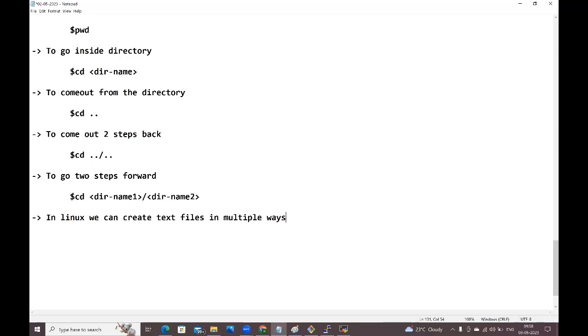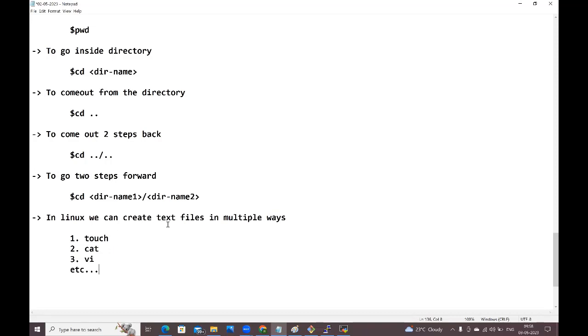In Linux, we can create text files in multiple ways. What ways are there? The first approach is by using the touch command. The second approach is by using the cat command. The third approach is by using vi. Like this, we have several ways available to create text files in Linux.